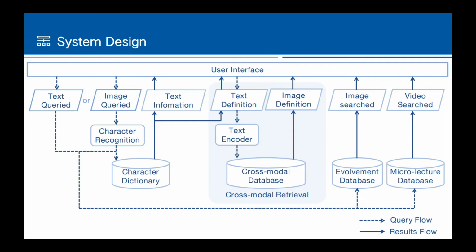The output in the Multimodal Information Search module contains text information from Xinhua Dictionary, images from the Evolution Database, and videos from the Macrolecture Database. And here is the interactive image representation for each text definition, empowered by cross-modal retrieval.